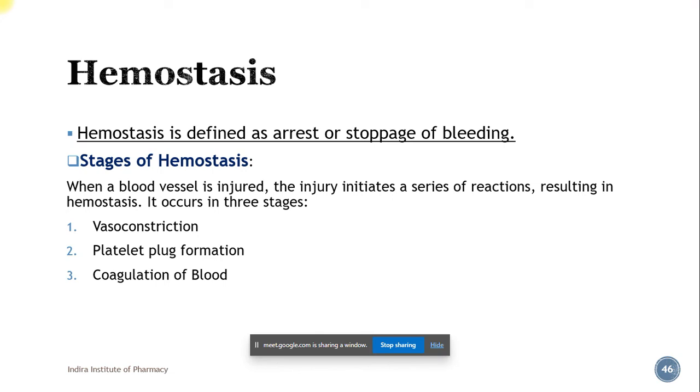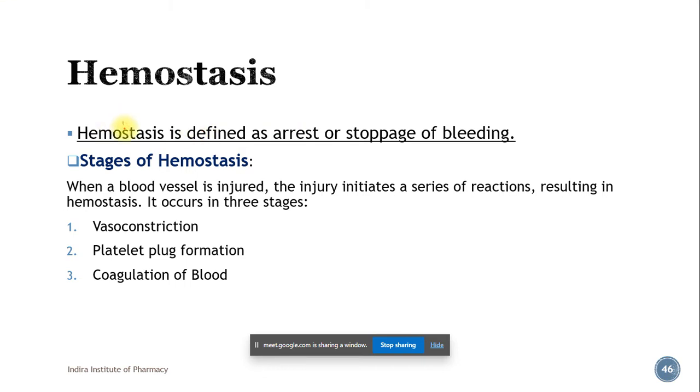Okay. So hemostasis is defined as arrest or stoppage of bleeding. The mechanisms by which the bleeding stops or gets arrested are called hemostasis.